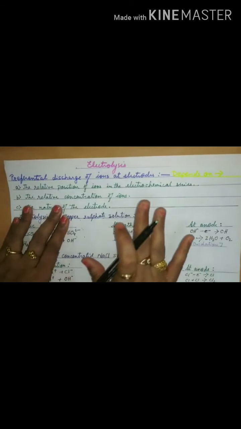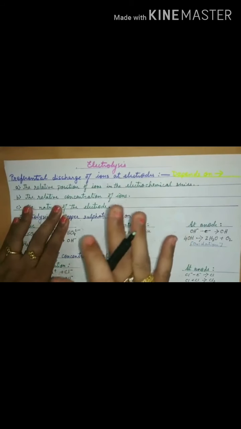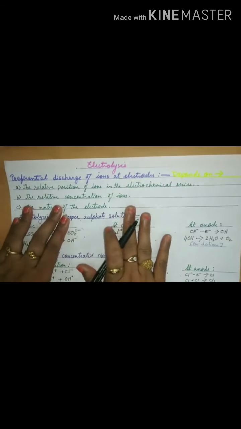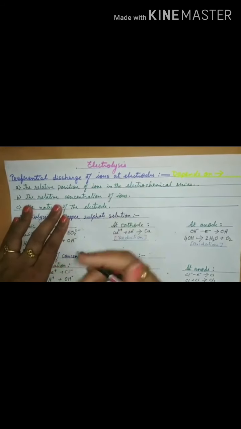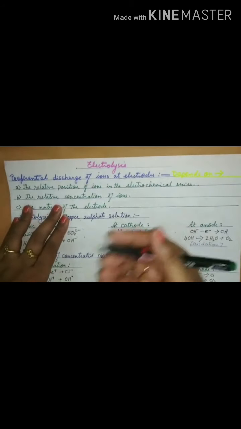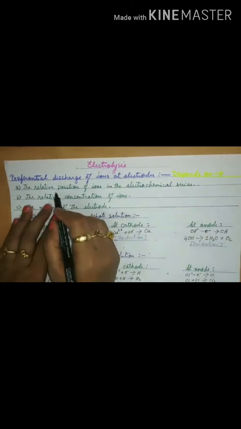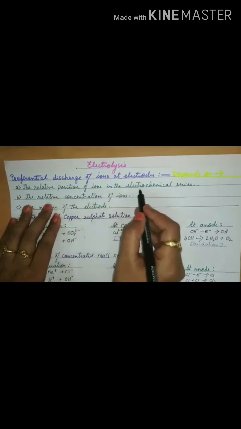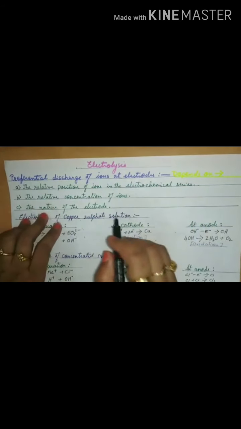If we talk about the electronegative series, they are sulfate ions, nitrate ions, chloride, bromide, iodide and hydroxyl ion. So the one which is lower has more ease to discharge itself at the electrode. Based on that, the first factor, the relative position of ion in the electrochemical series. I will discuss more examples about it. Right now, just a gist.